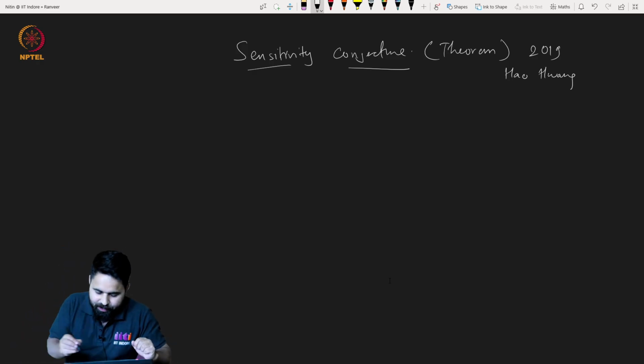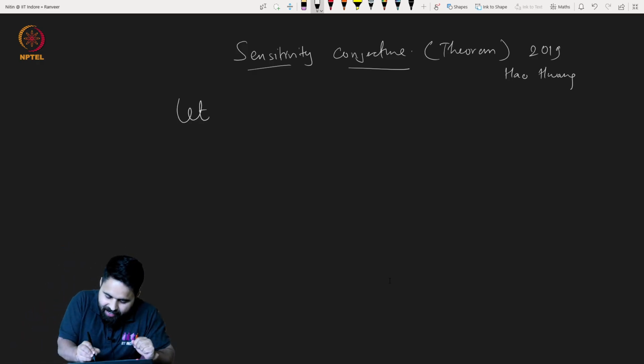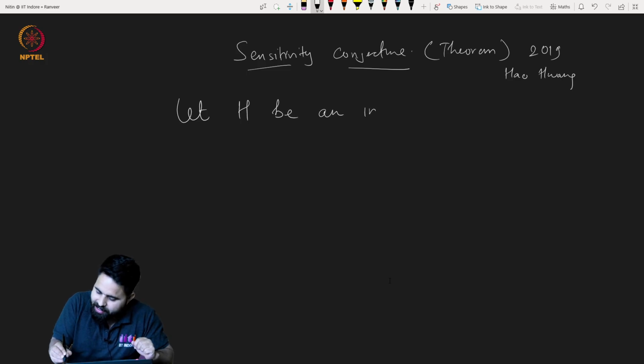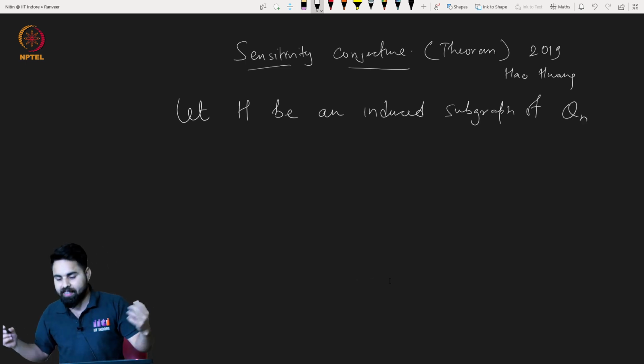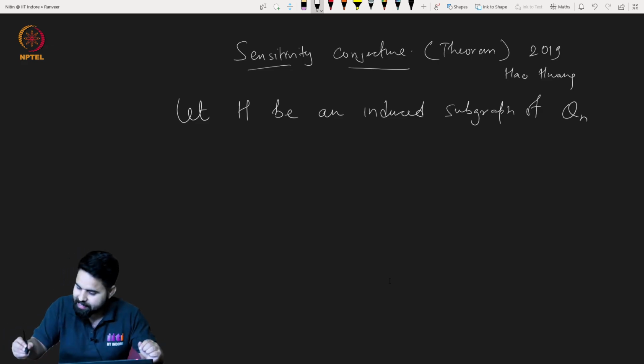So statement: let H be a vertex induced subgraph of the hypercube Qn. Qn has 2 raised to the power n vertices.